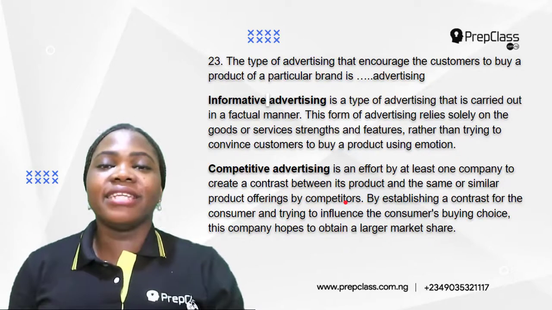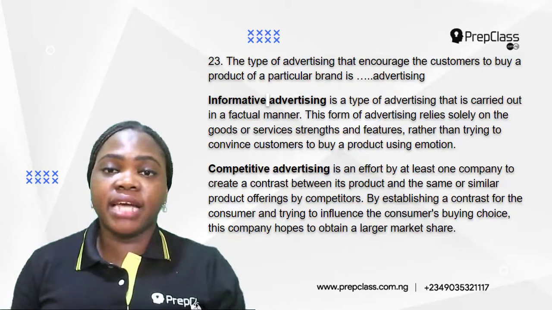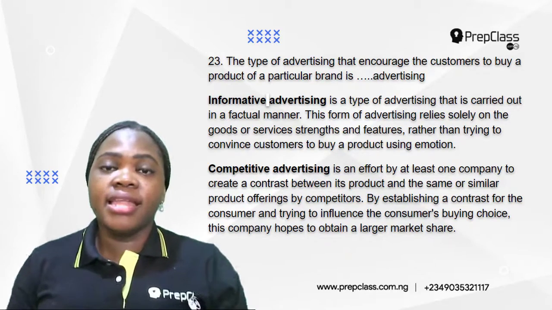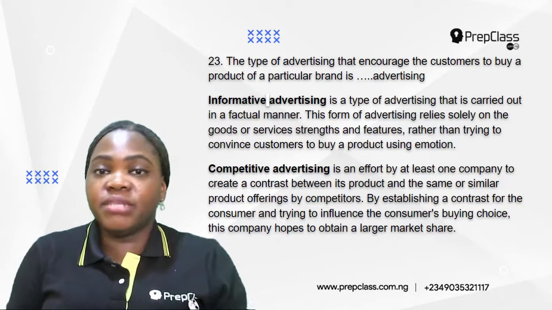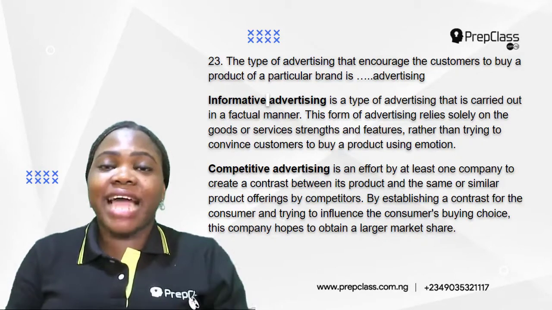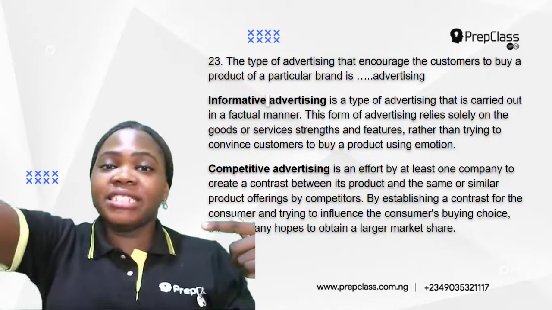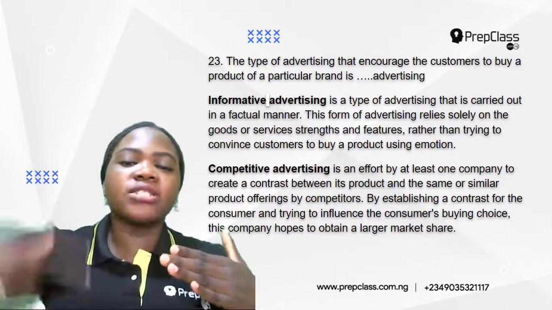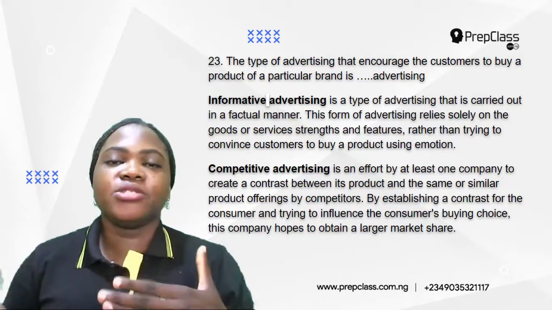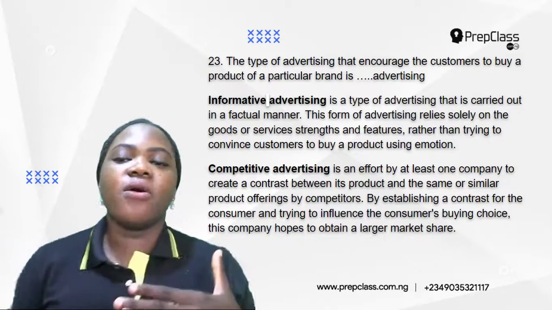So now there are different kinds of similar products in the market today. Let's talk about detergent. There are different kinds of detergent. Now, maybe I'm producing a particular detergent called BC detergent. When I want to advertise it, I'm telling you why Omo detergent is not good, why you should buy my own. So I'm calling out other competitors. So I'm telling you that mine is better than the other competitors.